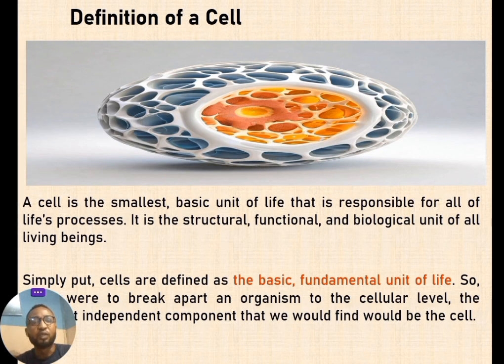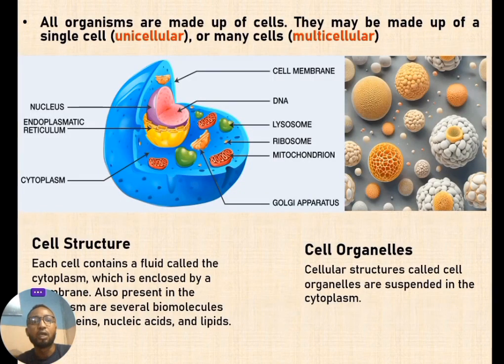So the most important structure of every living thing is the cell. It is already known from the previous slide that all living things are composed of cells, because the cell is the smallest basic functional unit of living things. So it invariably means that all living things are made up of cells.